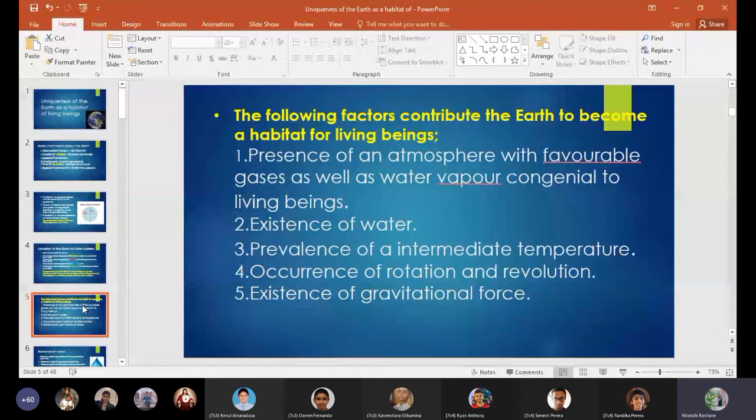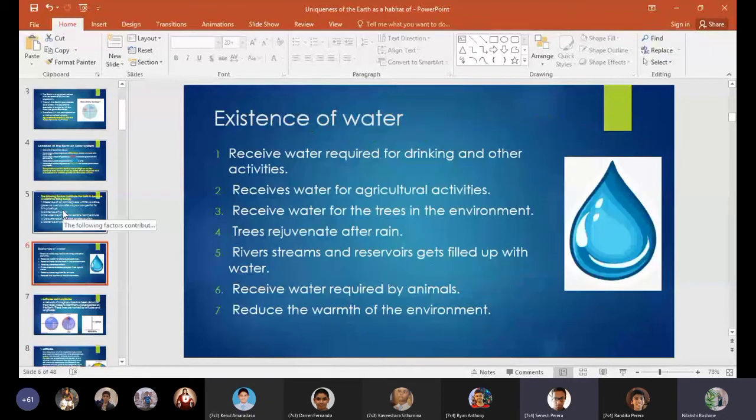And the existence of water. So what are the uses of water? Why is water necessary? For drinking, for cleaning, for sanitary purposes. Yes, these are things which you learned in grade 6.